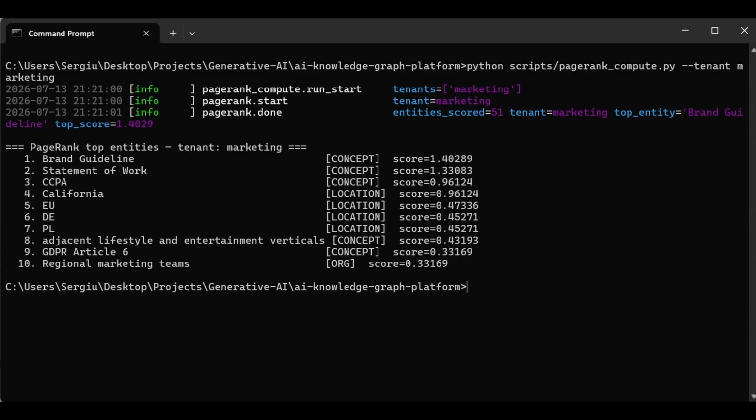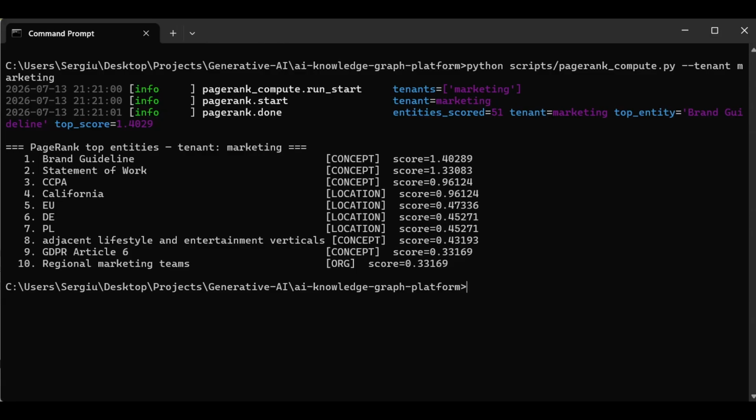Before any user asks a question, PageRank already knows the most important entities in the knowledge base. The brand guideline scores highest. It's the most cross-referenced concept across all four documents. Statement of work comes in second. That ranking feeds directly into retrieval scoring. More central entities surface higher in answers. It runs natively via Neo4j GDS, tenant isolated, and persists on each entity node.